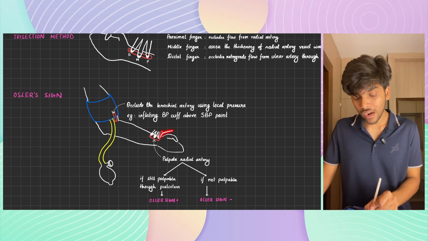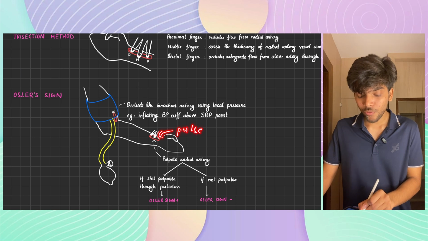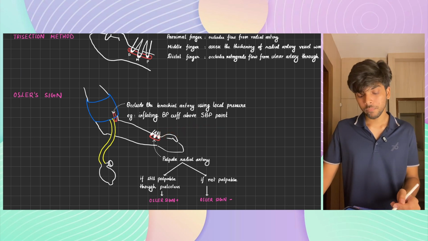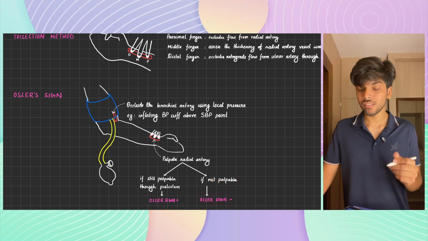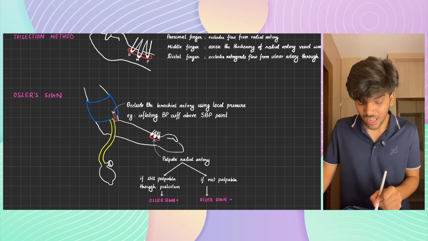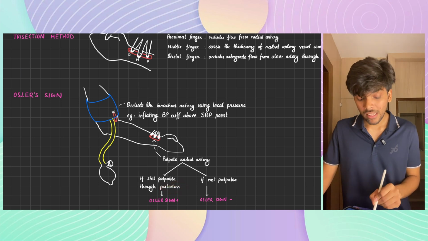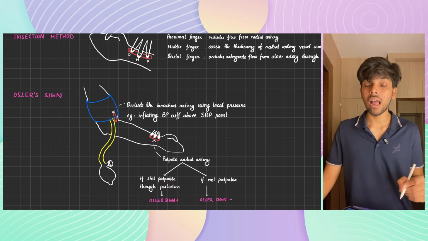And when the artery is pulseless, you try to feel for the wall of the artery. If the wall of the artery is not palpable, that is Osler sign negative, and that's normal. If the wall of the artery is still palpable even in pulseless condition, that's Osler sign positive. That means the artery is thickened.